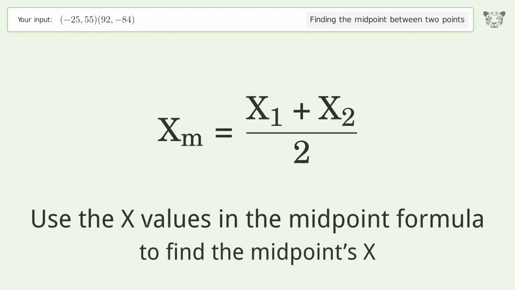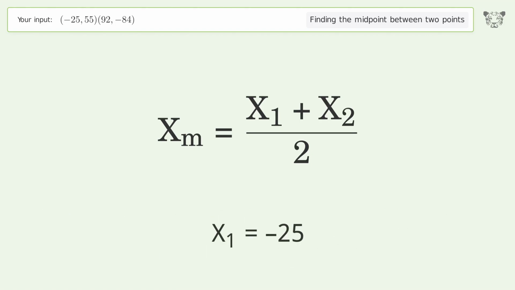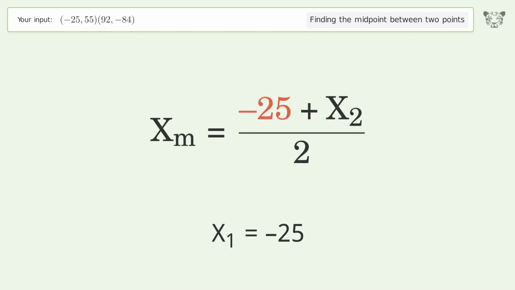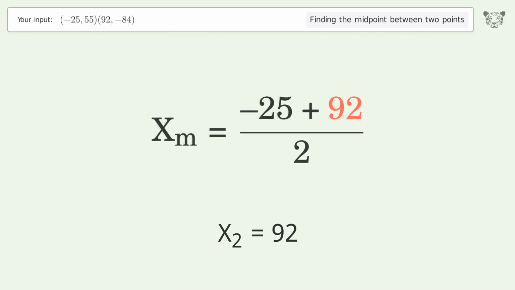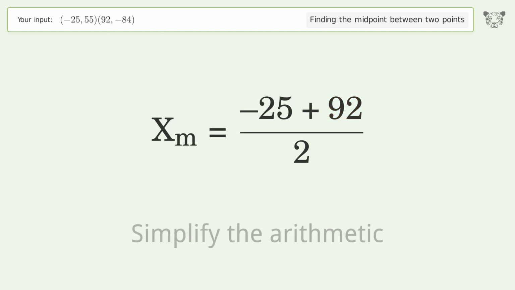Use the x values in the midpoint formula to find the midpoint's x. x1 equals negative 25. x2 equals 92. Simplify the arithmetic.